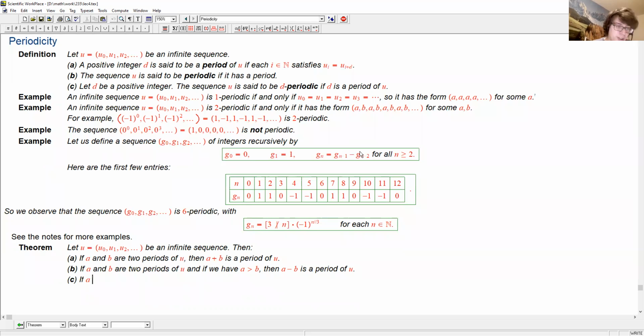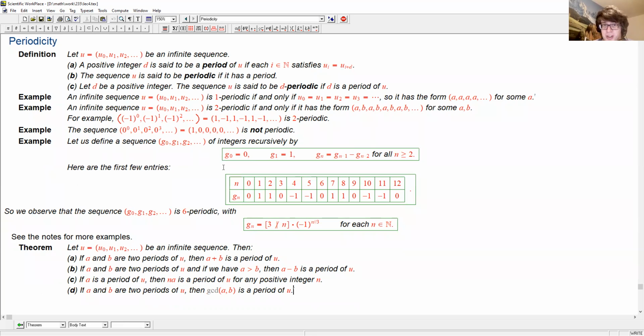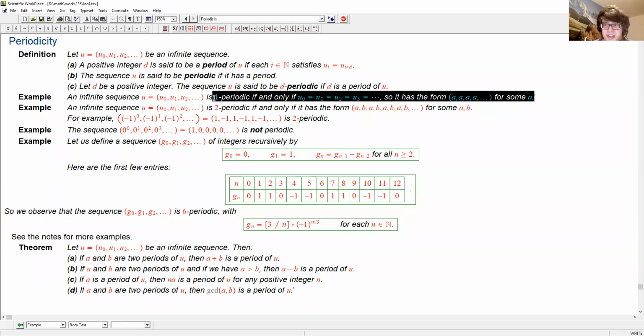C, if A is a period of U, then NA is a period of U for any positive integer n. D, if A and B are 2 periods of U, then GCD(A, B) is a period of U. This is interesting. So if, for example, 3 and 5 are periods, then 1 is a period because GCD of 3, 5 is 1, which, as you know, means that all the entries are the same.